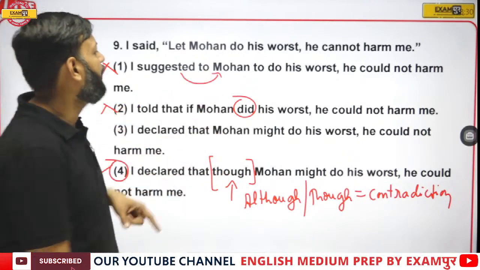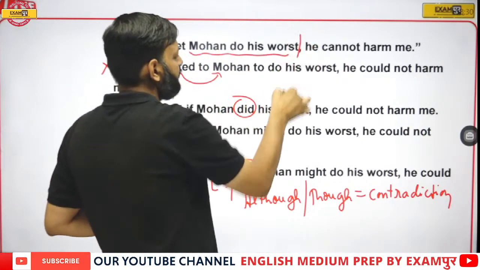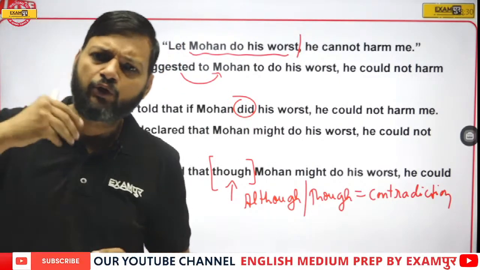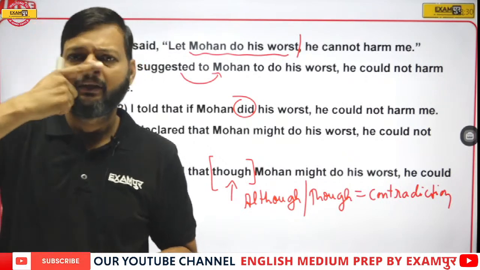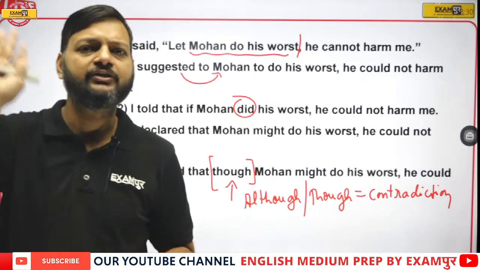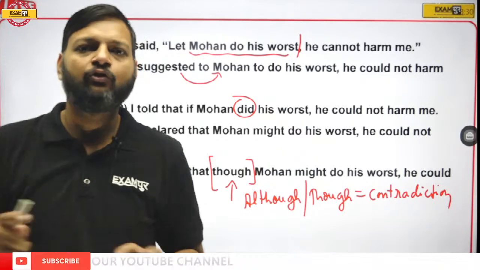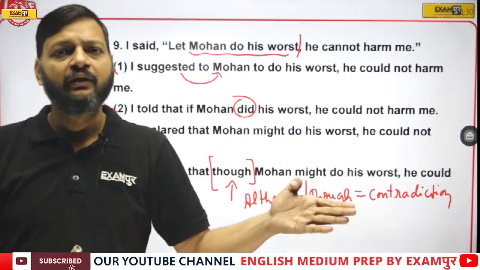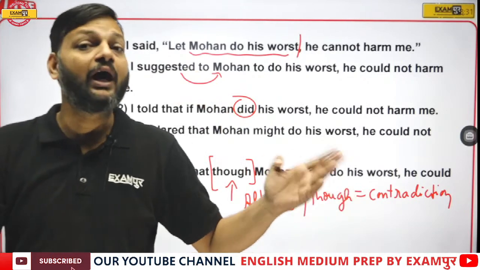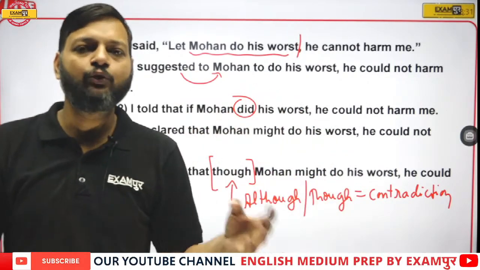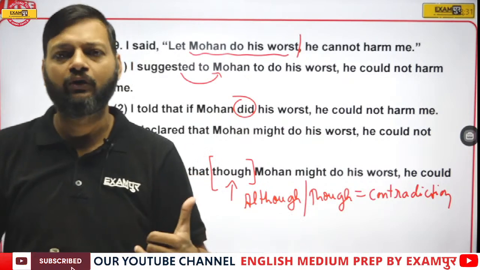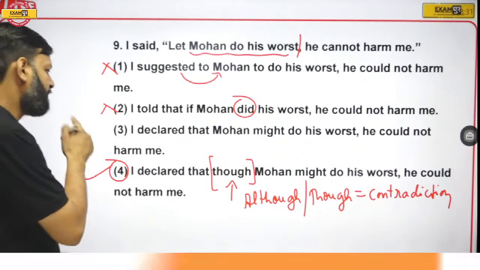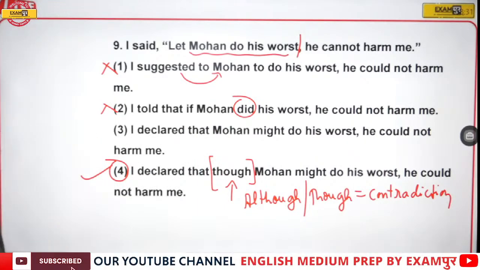Let Mohan do his worst, means let Mohan do whatever he wants to do. Let him go to his peak. Let him be the worst, but he cannot harm me. So this is contradiction. One side Mohan is trying to do the worst and second side he is not going to harm you. And to show contradiction we use though or although. So here option number 4 is the right answer.